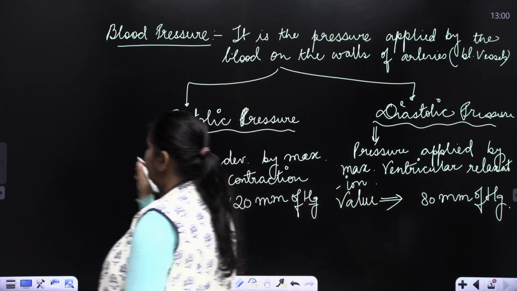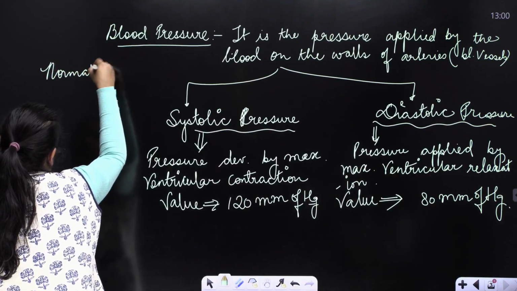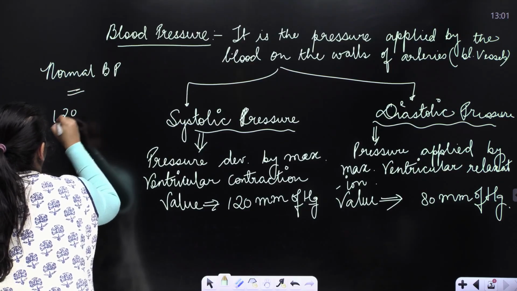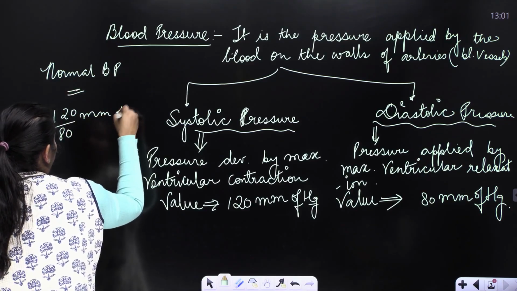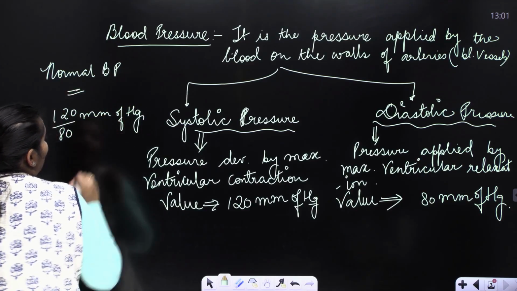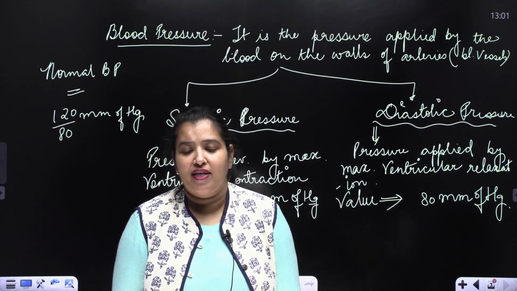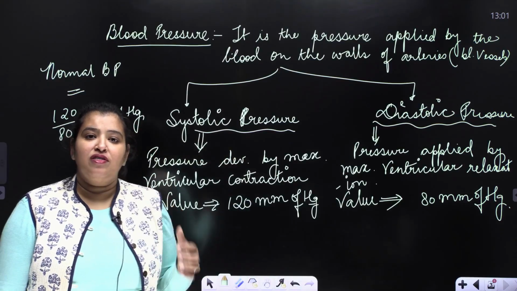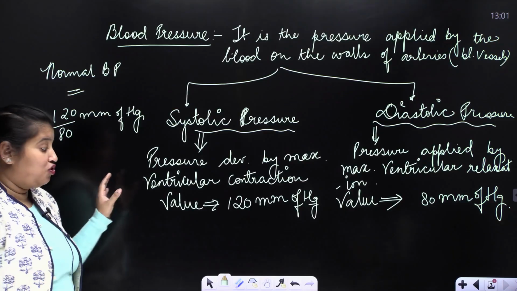And what is the normal blood pressure? The normal blood pressure is 120 by 80 mm of Hg. This is the way we write. You cannot write 80 upon 120. That is a wrong answer. Alright. So whenever the normal blood pressure is asked, it is 120 by 80 mm of Hg.